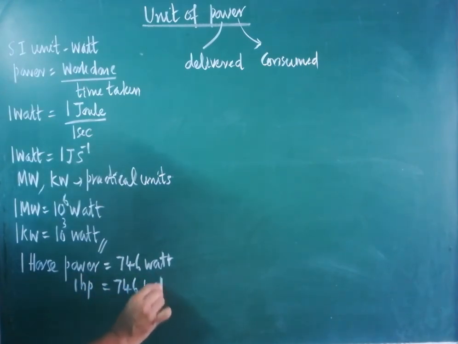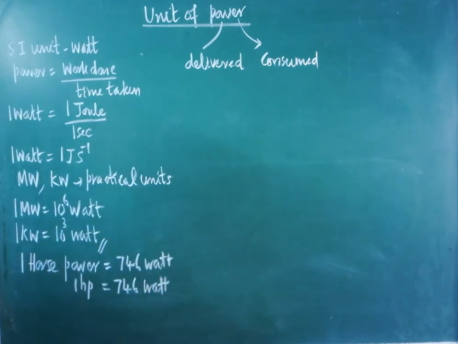Are you clear? In your home you may be using motors, pumps. The power consumption of these motors and pumps is measured only in terms of HP. You may be using a 5 HP motor or 2 HP motor or 10 HP motor. Various forms of motors are available in the market. Depending on the utility and the need, you can buy the motors. So while buying the motors, you have to specify the value of the power required. So this is one of the important practical units which are used in industries.